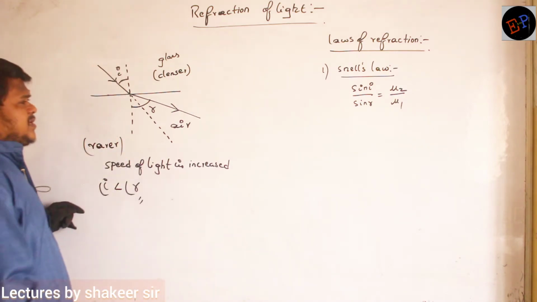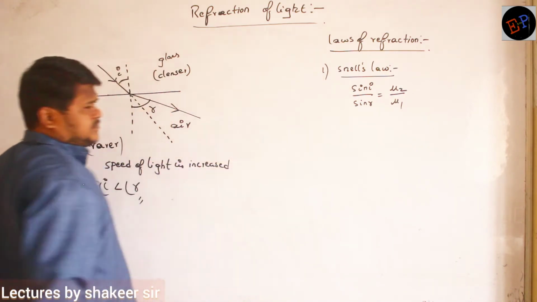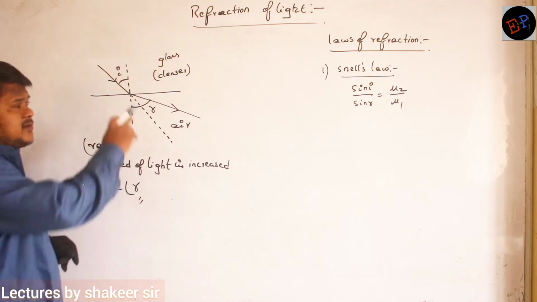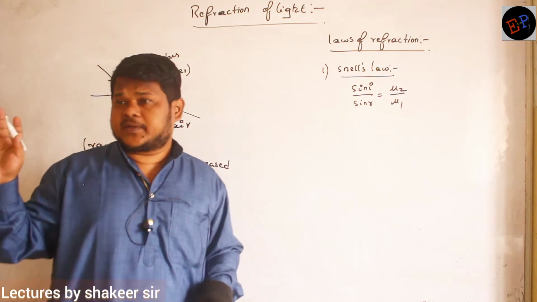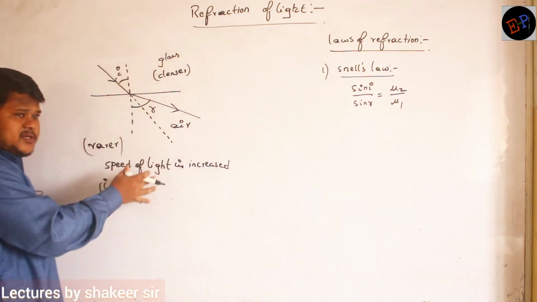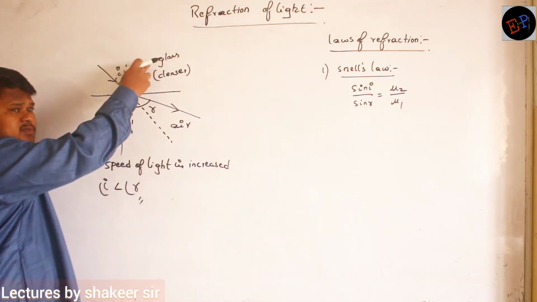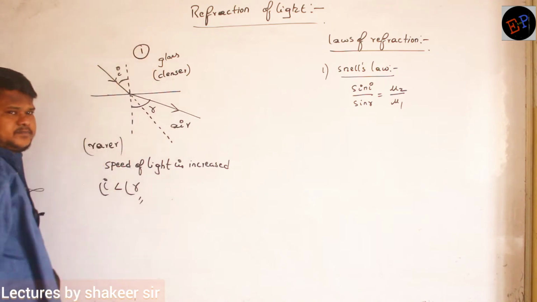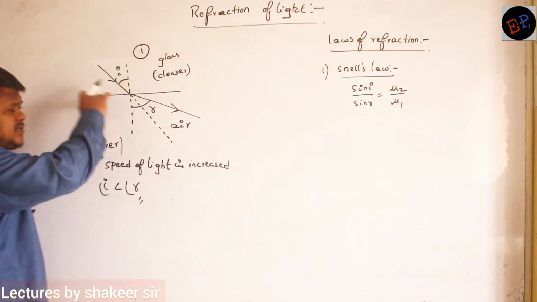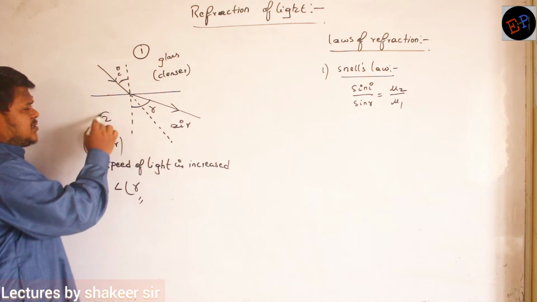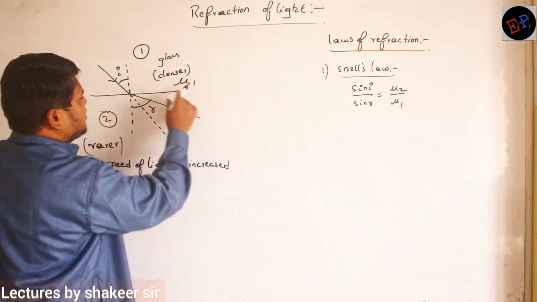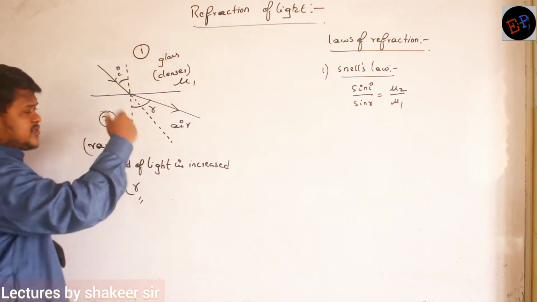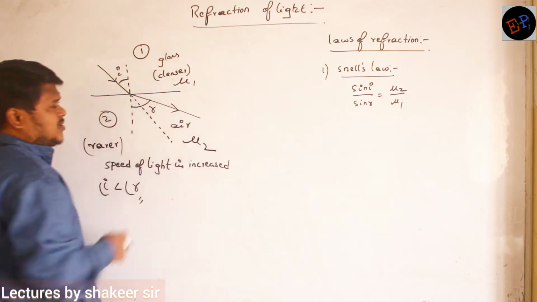See, what is meant by I here? I is the angle of incidence in the first medium. From where light is entering, that always becomes the first medium. So for example, if you take this condition, light is coming from the glass, so glass becomes the first medium. Now light is entering into air, so air becomes the second medium. And what is the refractive index mu1 here? The refractive index of the glass is called mu1. And what is mu2 here? Refractive index of air is called mu2.